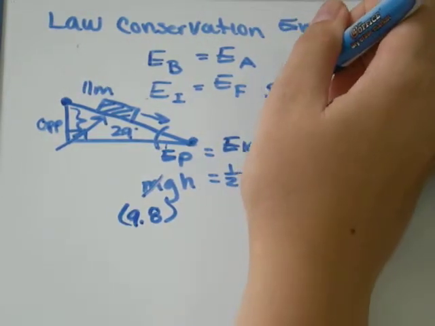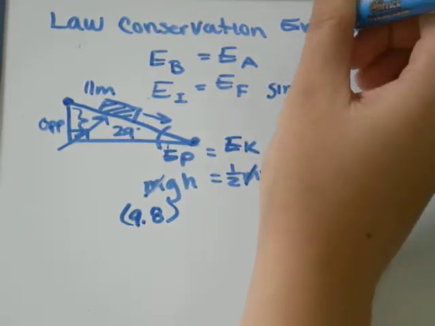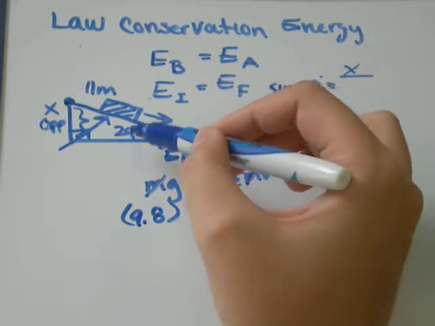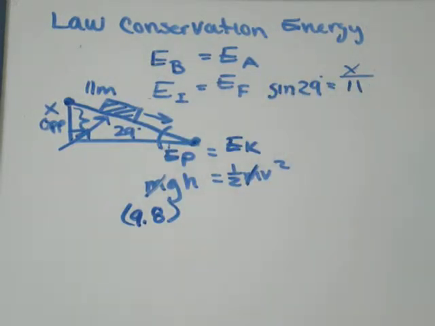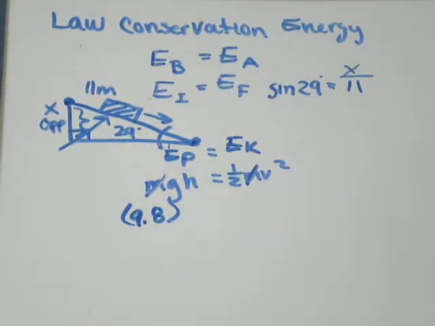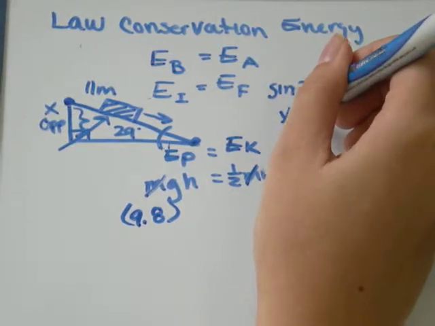So we'll go sine of 29 degrees is opposite, and let's just call that variable x for right now, over hypotenuse, which was 11. So all you need to do is, on your calculator, make sure it's in degree mode, type in sine 29, and I got it equal to that decimal, and then just multiply by 11, and I get that the height is equal to about 5.3 meters.